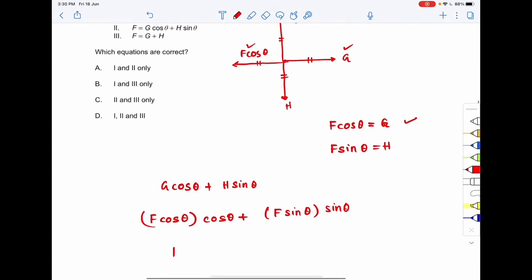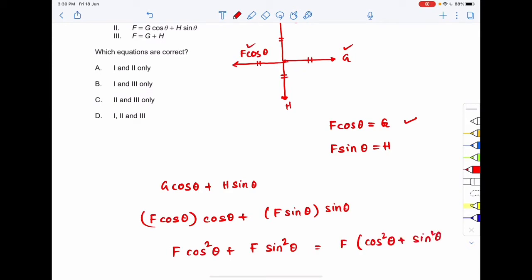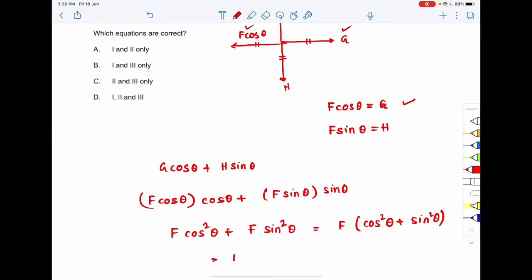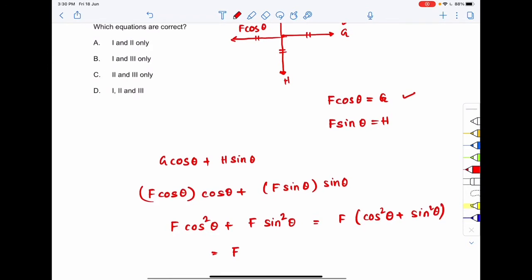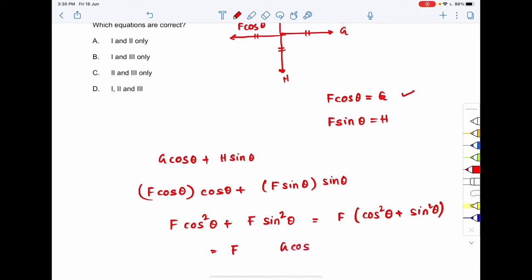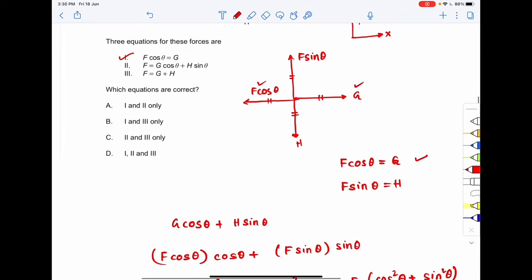So over here this will be equal to f cos square theta, plus f sin square theta, right? So when you add up these two, we'll get f times cos square theta plus sin square theta, which gives us f. So I can write that g cos theta plus h sin theta will be nothing but equal to f. By this statement, I can write that 2 is also correct.